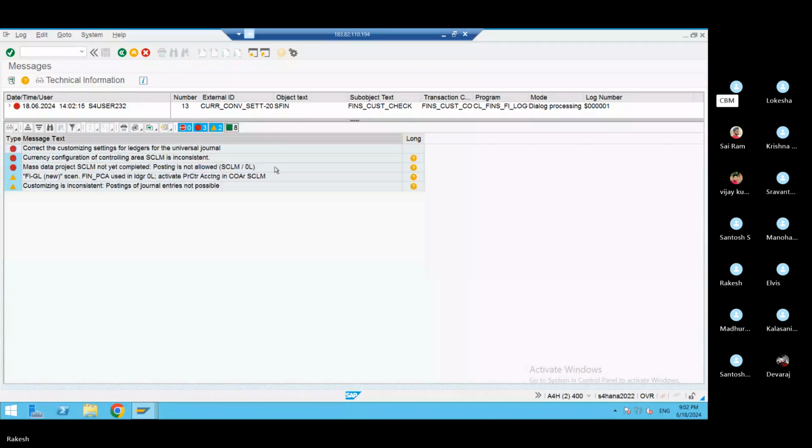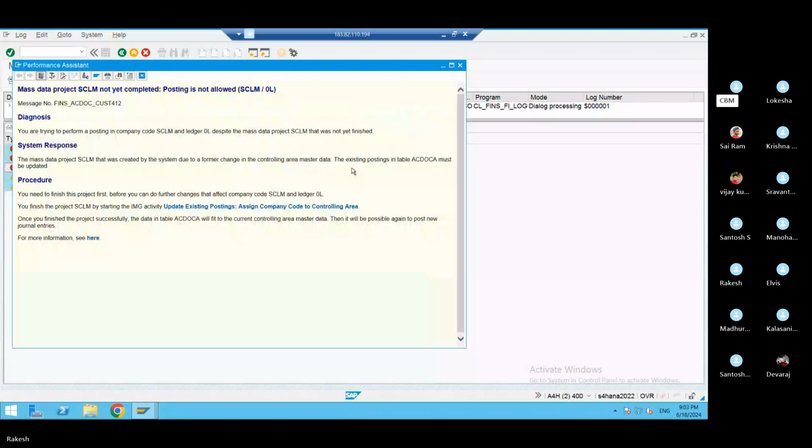See, that is one minute. Master data project not completed. Double click on that. Master data. Yes, question mark. So go to update existing. What is your existing project which you created as CLM? So update existing postings. Last time you asked, right? This one is not completed. Controlling area configuration issue.